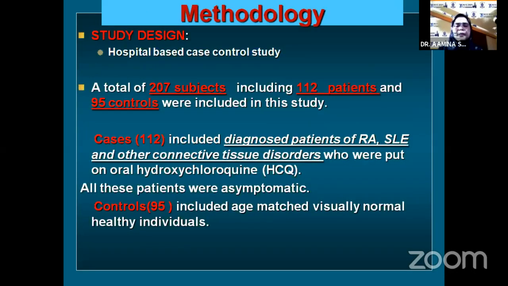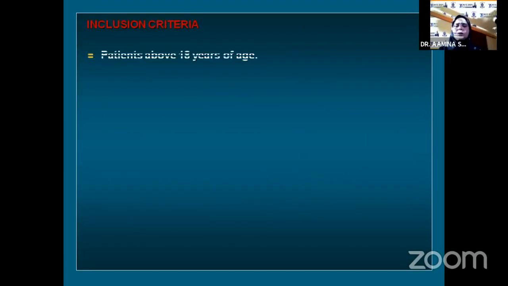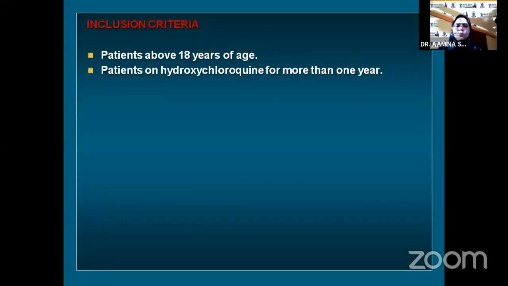It was a hospital-based case control study in which a total of 207 subjects, including 112 patients and 95 controls, were included. Cases included diagnosed patients of rheumatoid arthritis, systemic lupus erythematosus, and other connective tissue disorders who were put on oral hydroxychloroquine. All these patients were asymptomatic. Controls included age-matched, visually normal, healthy individuals. We included patients above 18 years of age and patients on HCQ for more than 1 year.